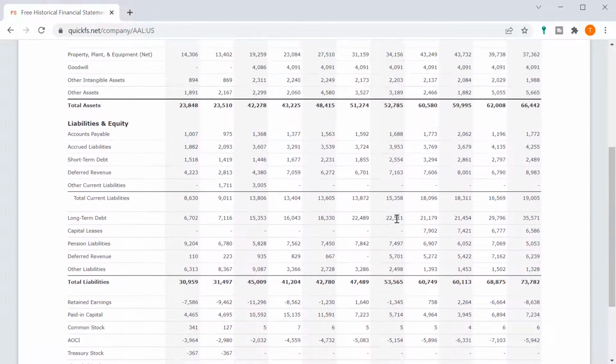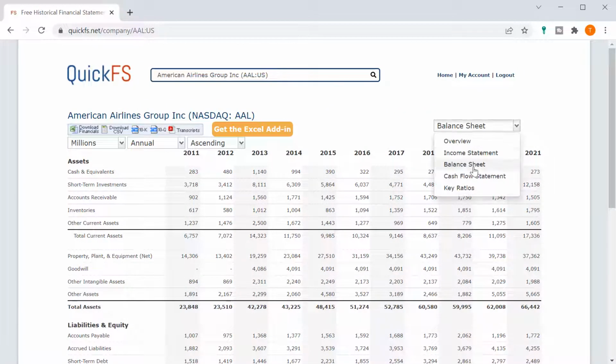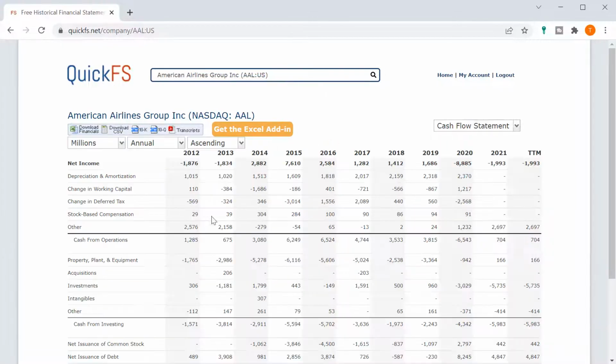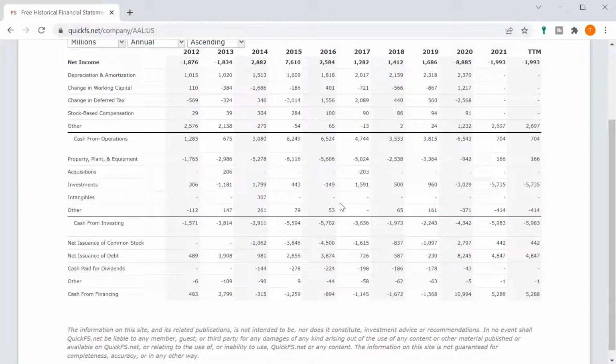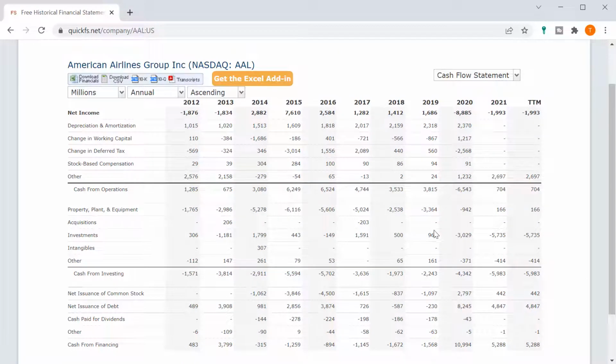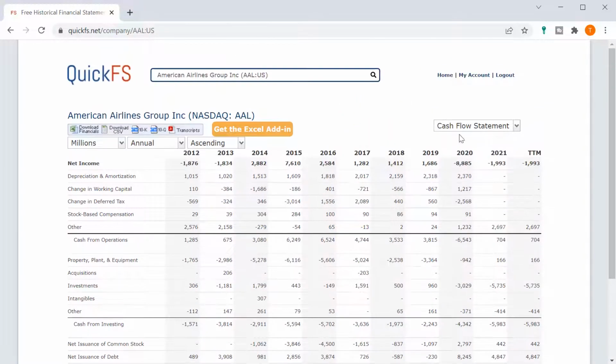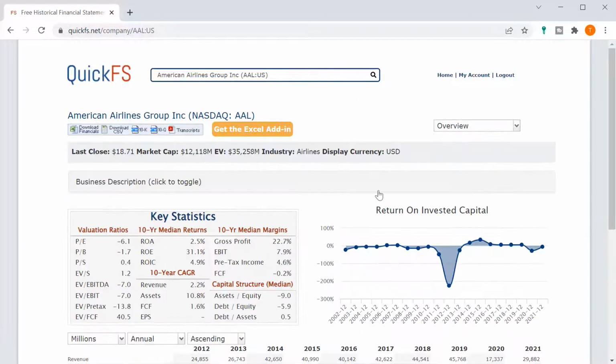Red flags all over the place. I don't even know if I'm going to make it to 5 minutes on American Airlines. This company just seems completely uninvestable. You can see they're issuing a lot of stock. They tried to do some buybacks here, issuing a lot of debt, trying to survive, of course, during the pandemic. There's just nothing here that's redeemable for me.